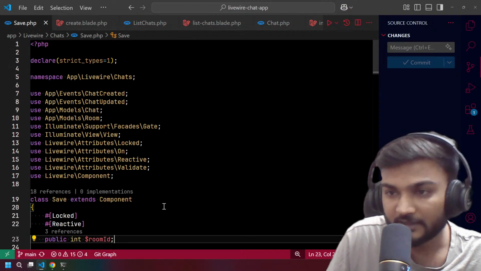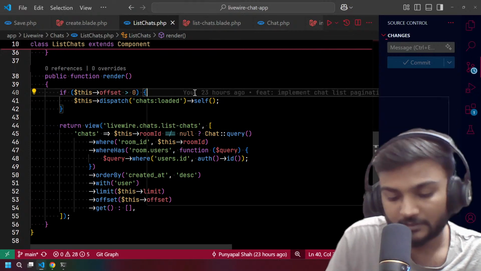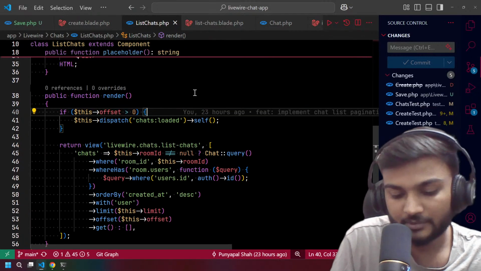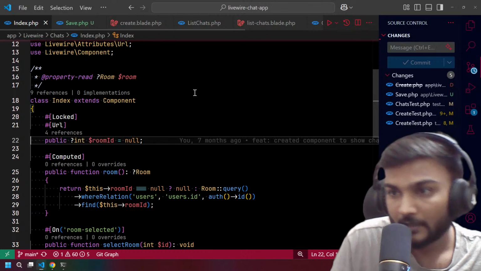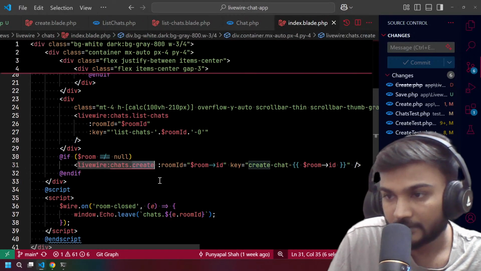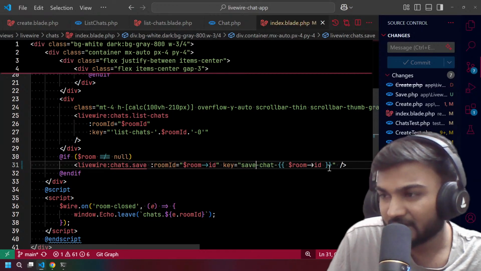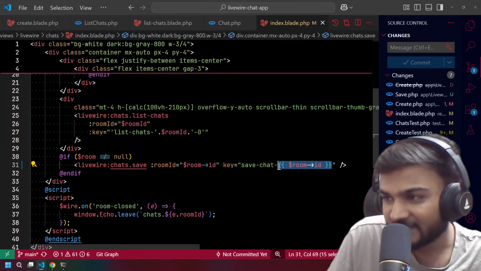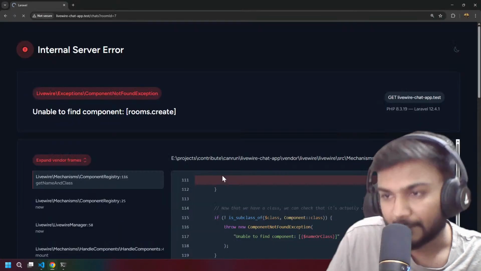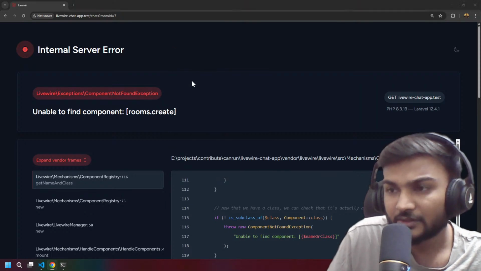So this is now renamed totally, but we need to do that at index chats, and let's go to the view and make it save. Of course we can make it save as well, but I don't know if we need, yeah, we need this. Rooms create.